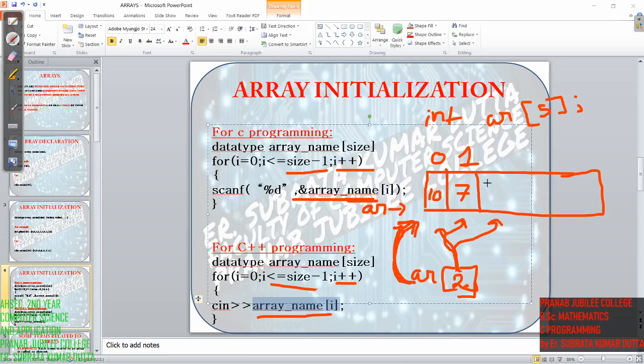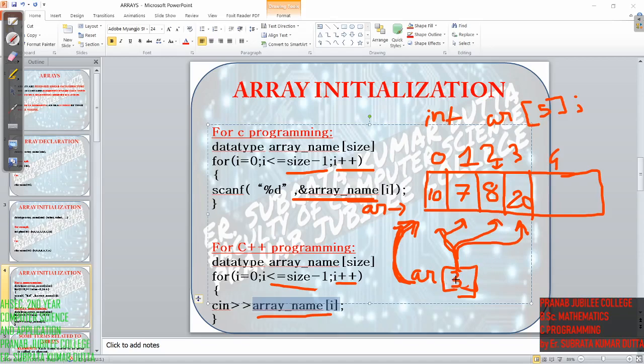The value entered by the user, say 8, is stored there. Then I was 2, now I becomes 3. Go to array AR index 3. Whatever the user enters, say 20, is stored here, right?